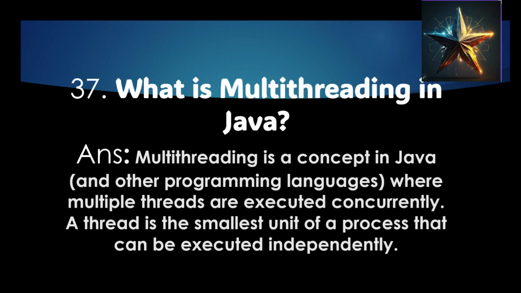Moving on, what is multi-threading in Java? Multi-threading is a concept in Java and other programming languages where multiple threads are executed concurrently, that is, simultaneously. A thread is the smallest unit of process that can be executed independently.